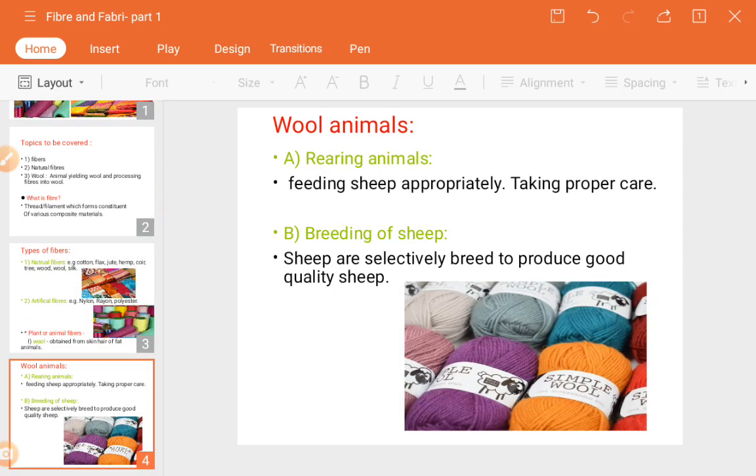So the wool from the animals, how will we get it? By rearing animals and the breeding of sheep. So these are some new words for you. I will tell its meaning. So rearing means keeping with us a particular animal for our benefit. For example, like a dog we used to keep at home, is it?